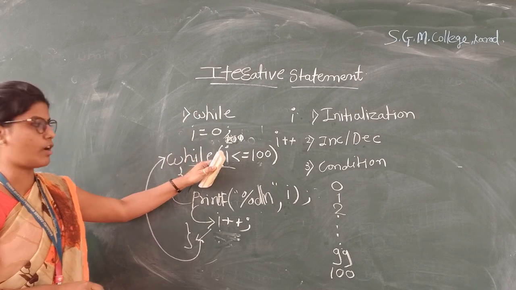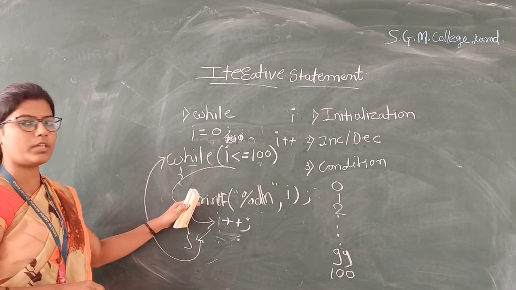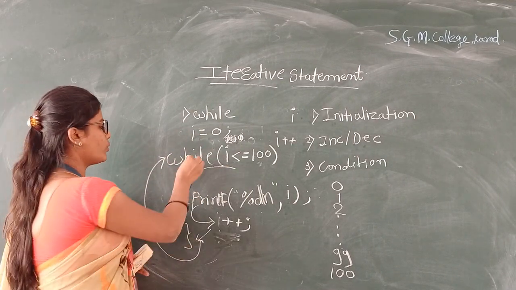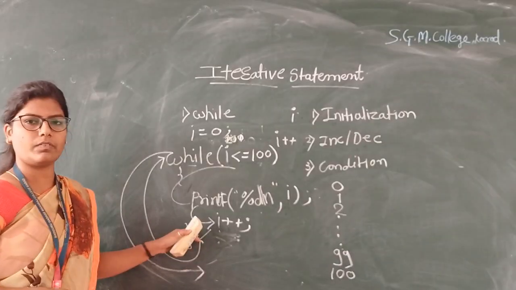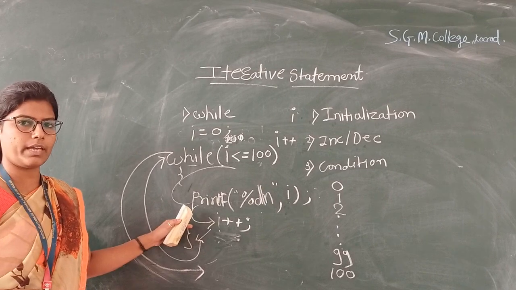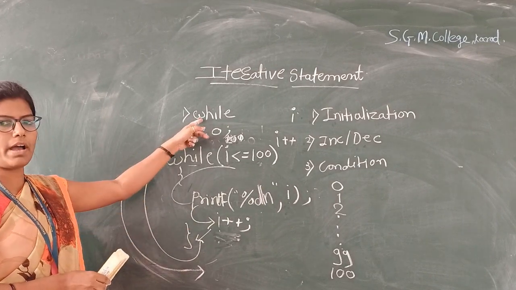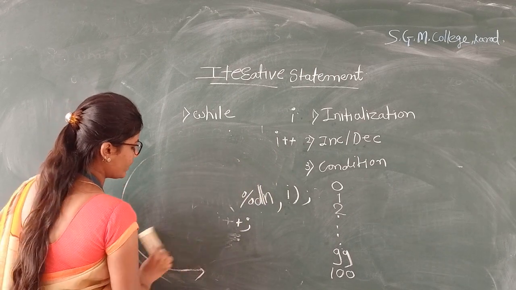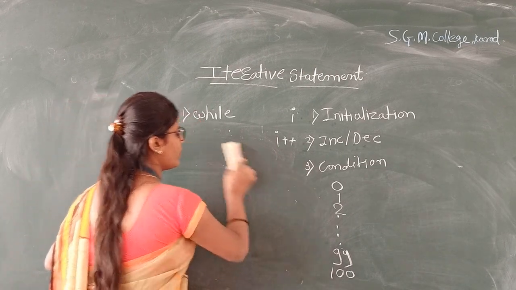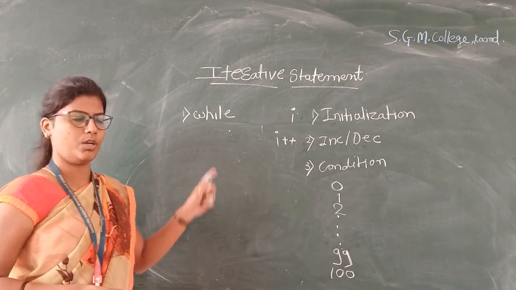The statement is false, so control cannot go inside the block. It goes outside the loop to the next statement. This is about the while statement. It is a top tested loop, also called an entry control loop.